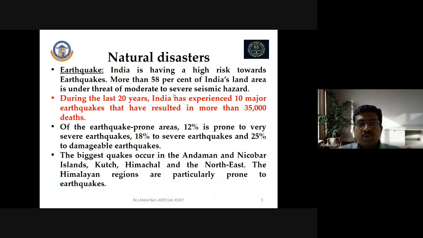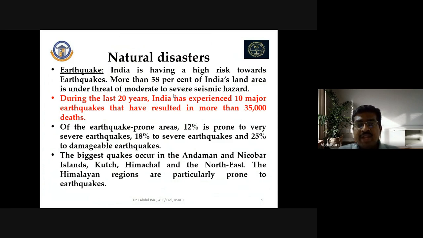During the last 20 years, India has experienced 10 major earthquakes that have resulted in more than 35,000 deaths. Of the earthquake-prone areas, about 12% is prone to very severe earthquakes, 18% to severe earthquakes, and 25% to damaging earthquakes. The biggest earthquakes occur in the Andaman and Nicobar Islands, Kutch, Himachal Pradesh, and the northeastern states. The Himalayan regions are particularly prone to earthquakes.